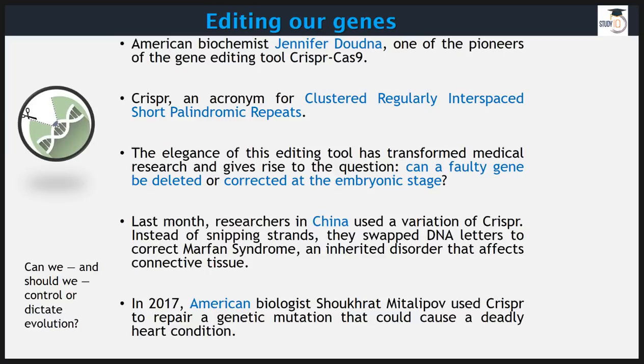Now, moving on to another item, it is about editing our genes. Very easy to understand. We have one American biochemist called Jennifer Doudna, and it's very interesting. You see that her surname as well has got DNA in it. Anyways, I'm just kidding. Right, so Jennifer Doudna is one of the pioneers of this gene editing tool called CRISPR-Cas9. Now, what this CRISPR stands for: Clustered Regularly Interspaced Short Palindromic Repeats.